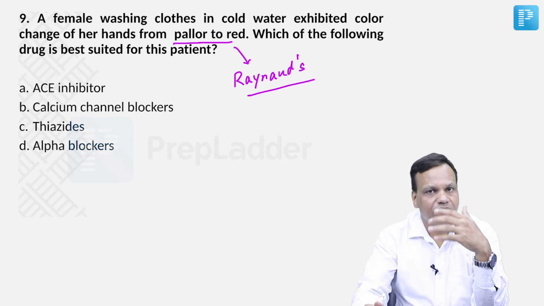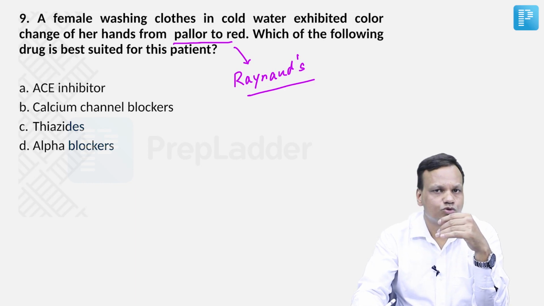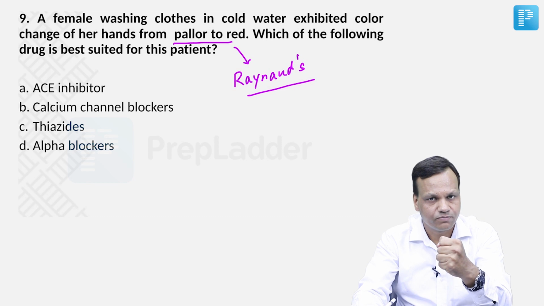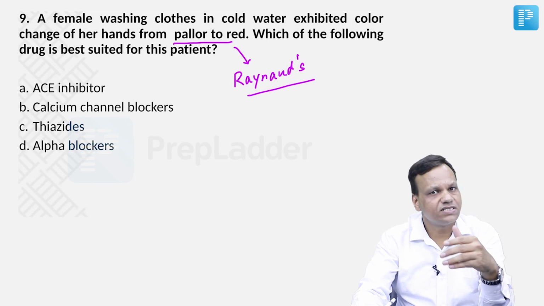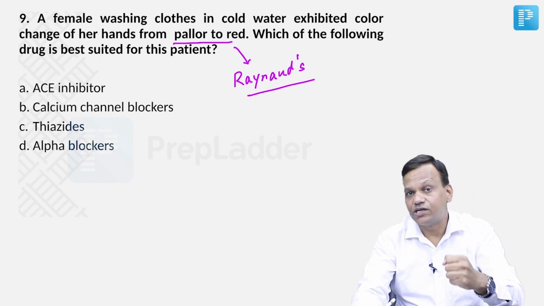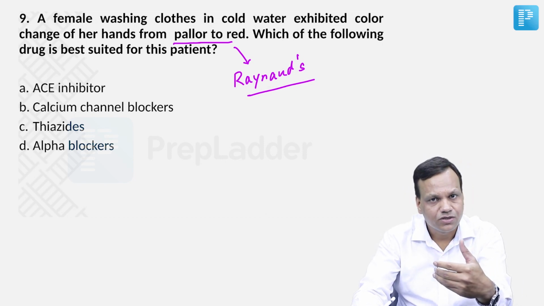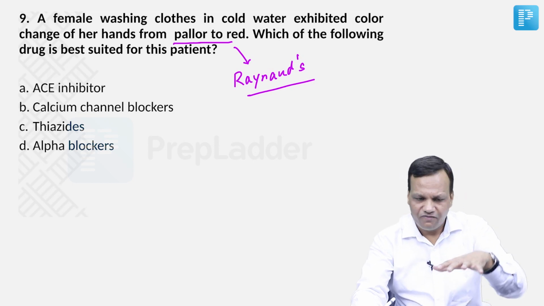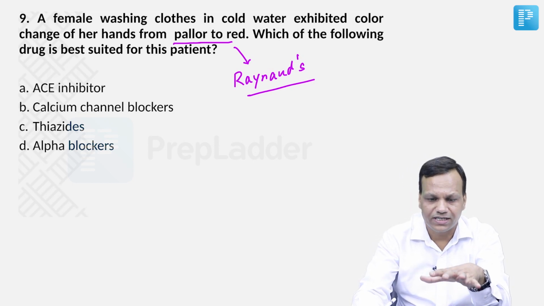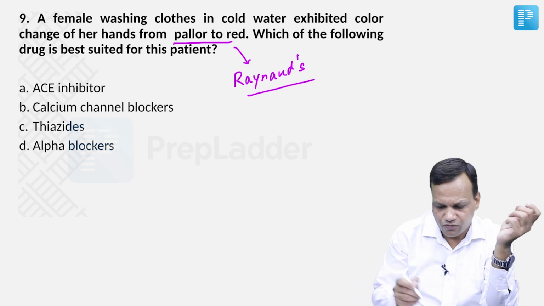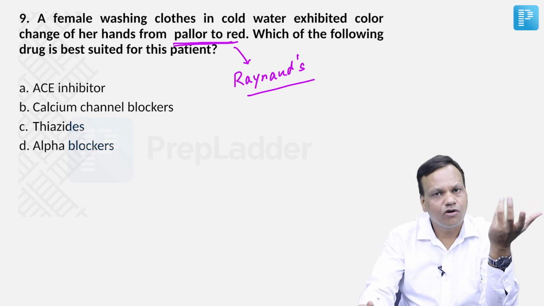Basically, what happens normally whenever we are exposed to cold, our body tries to conserve the heat, so it causes vasoconstriction. But some people are very sensitive, in which a little bit of cold can cause severe vasoconstriction, which can lead to ischemia in the periphery. So this woman is suffering from Raynaud's phenomenon, meaning when she puts her hand in the cold water, it can suddenly get pale. But after some time, when vasodilation occurs, again it becomes red. So pallor to red is Raynaud's phenomenon.